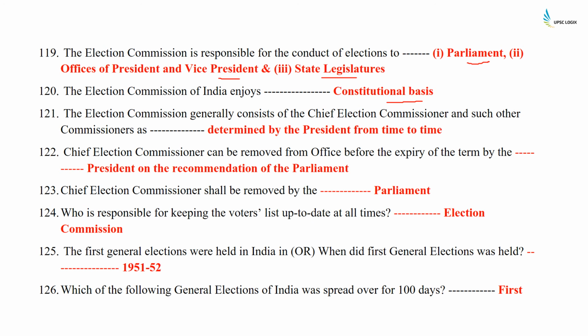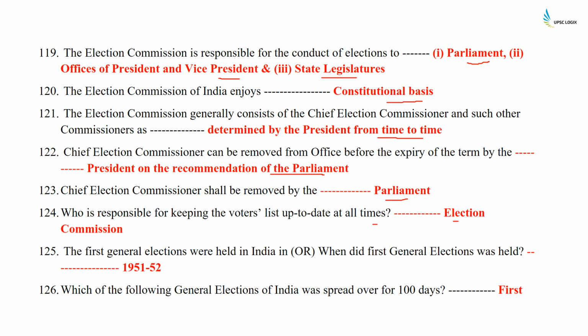The Election Commission generally consists of the Chief Election Commissioner and such other commissioners as determined by the President from time to time. Chief Election Commissioner can be removed from office before the expiry of his term by the President on the recommendation of the Parliament. The Chief Election Commissioner shall be removed by the Parliament. Who is responsible for keeping the voters' list up to date at all times? It is the Election Commission.